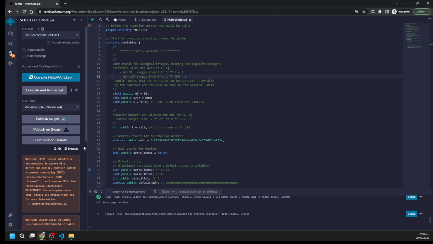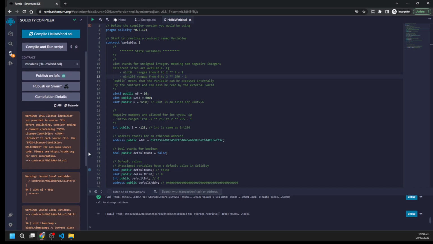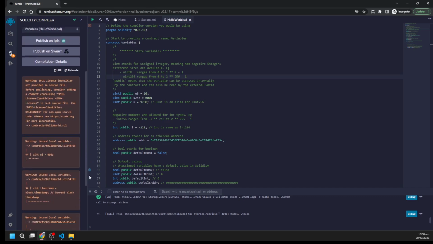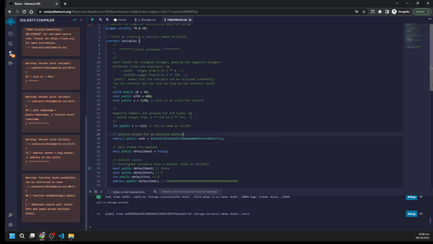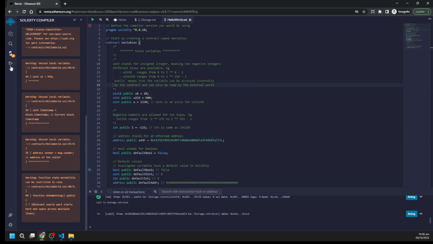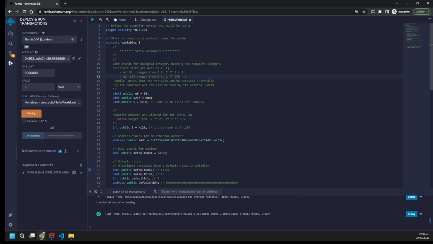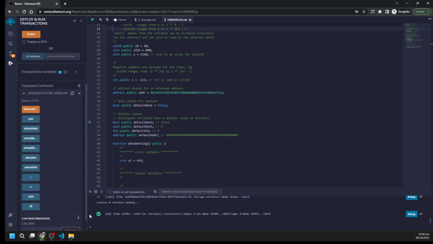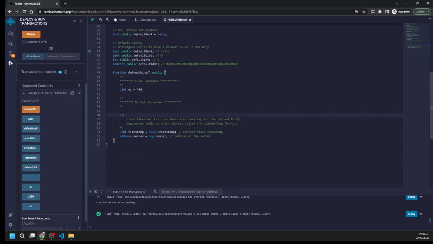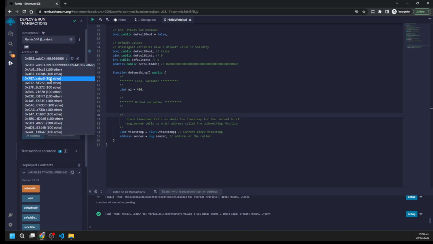Okay, these are some warnings, and we can just ignore them right now and deploy it again. So basically, I have deployed a contract from this address.